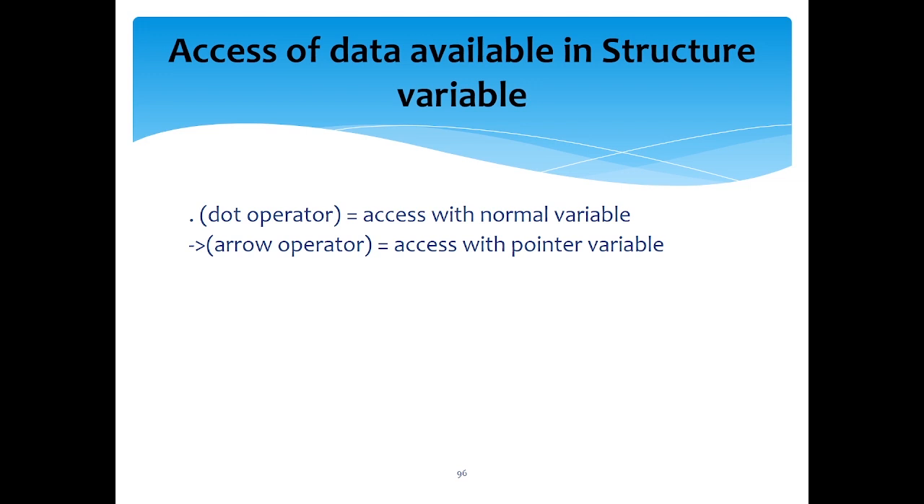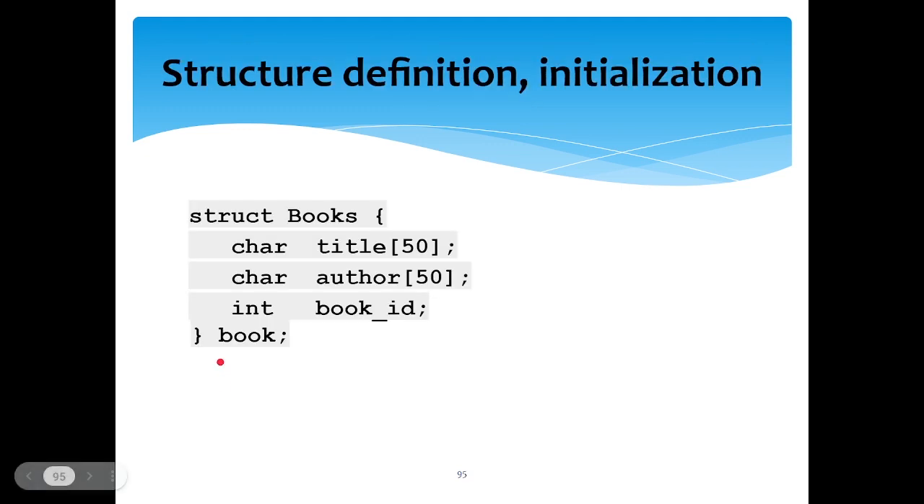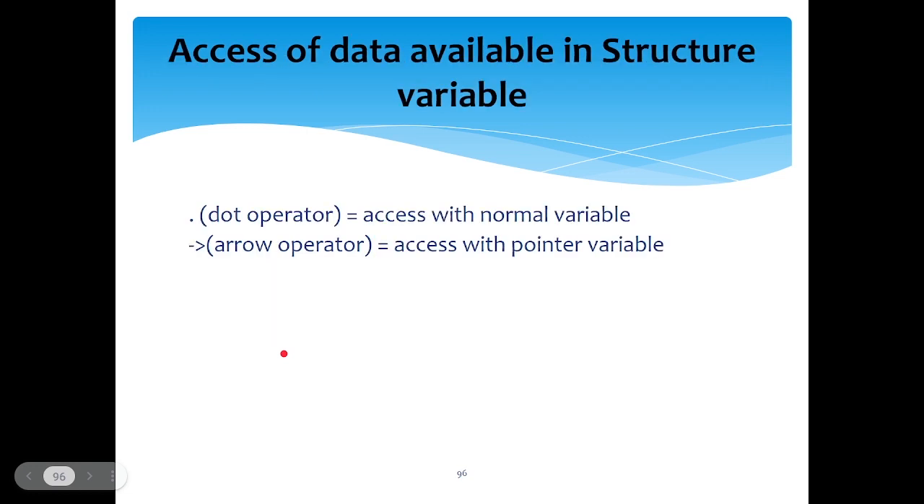Now how can you access the data members? The first one is obviously the dot operator, which we have just discussed. This dot operator is used with normal variables. Suppose we have written book, which is a normal variable. And what is the use of the arrow operator? If you want to access with pointer variables, then you can use this arrow operator. If in the main method or at the end of the structure you define a pointer variable, then how can you access the data members inside a structure? Using the arrow operator.